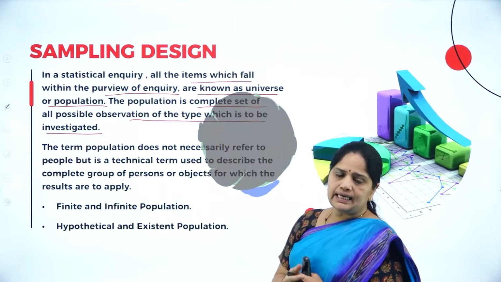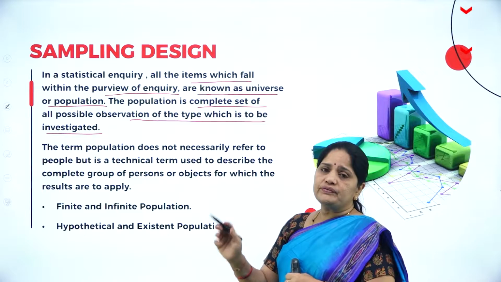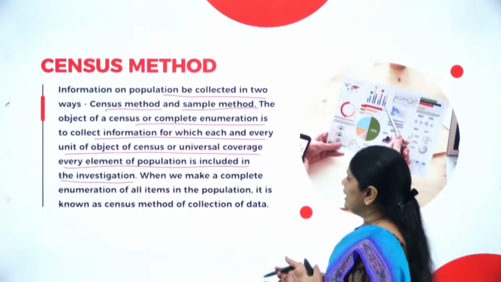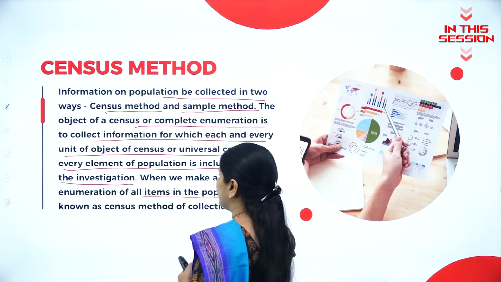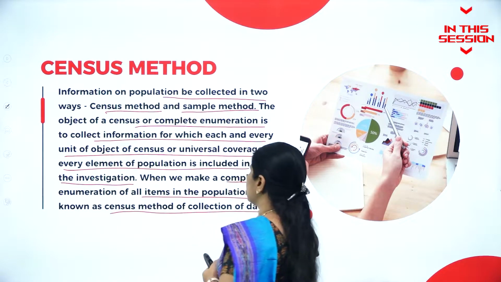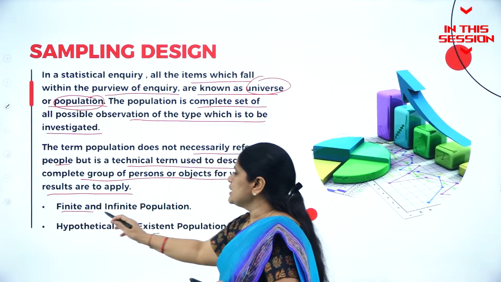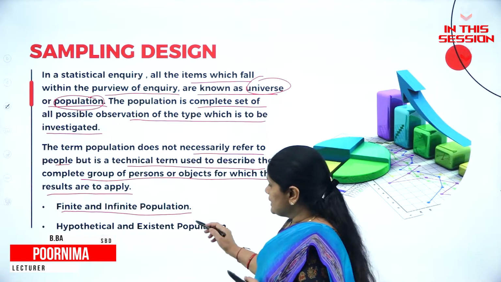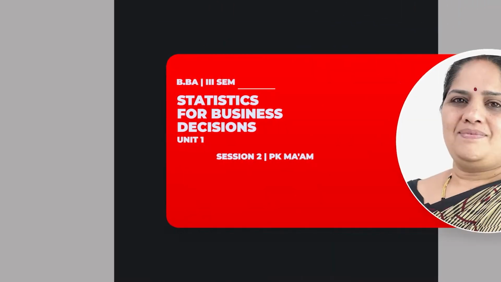In a statistical enquiry, all the items which fall within the purview of the enquiry are known as the universe or the population. When we make a complete enumeration of all items in the population, it is known as the census method of collection of data. In population, we have two types. One is the finite population and the second one is the infinite population.